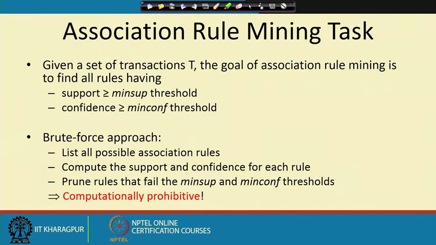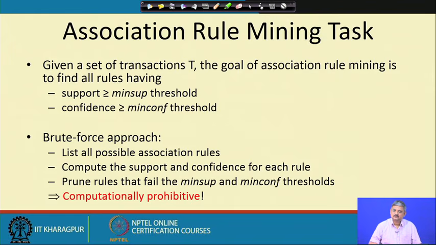Well, this approach is definitely going to give you correct rules, but the problem is it is computationally prohibitive. Why? Because suppose there are 100 items, how many possible x can you make? You can make 2 to the power 100 x's, similarly 2 to the power 100 y's, so x and y combinations are a very large number.